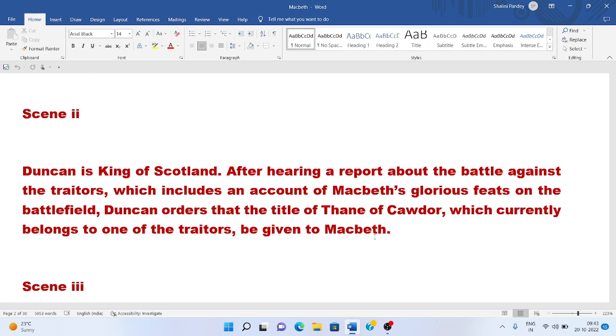And he informs the king about the way in which Macdonald, a rebellious person, was murdered on the battlefield. He also relates how Macbeth was ably assisted by Banquo in overpowering the Norwegian king. So, what happens here? When there was a rebellion against King Duncan from Scottish soldiers,